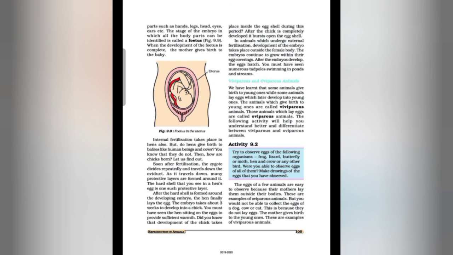The eggs of a few animals are easy to observe because their mothers lay them outside their bodies. These are examples of oviparous animals. But you would not be able to collect the egg of a dog, cow or cat. This is because they do not lay eggs. The mother gives birth to the young ones. These are examples of viviparous animals. So students, this is all about viviparous animals and oviparous animals.